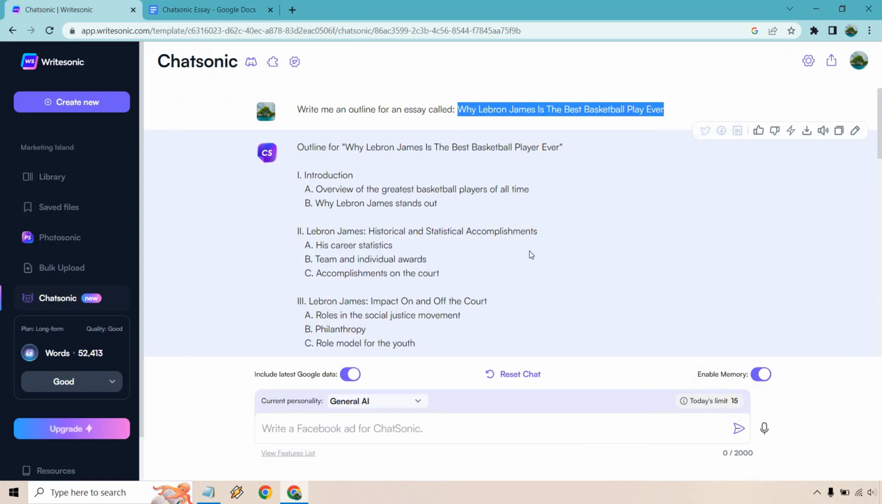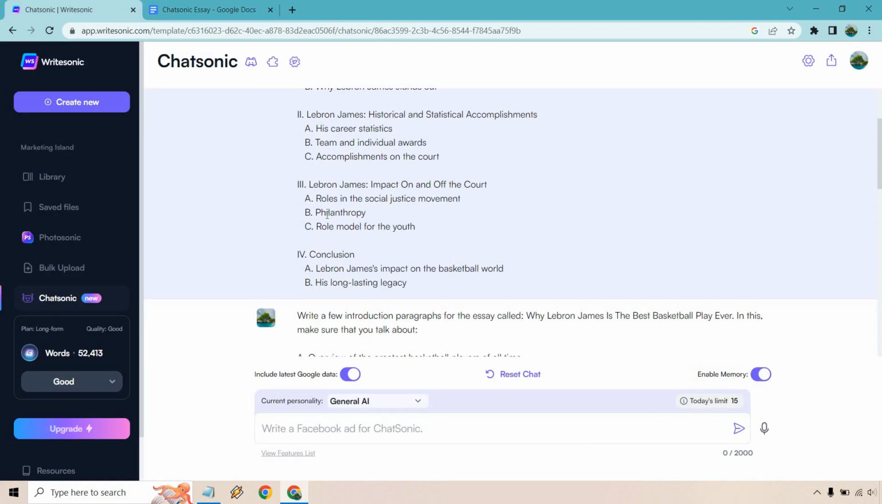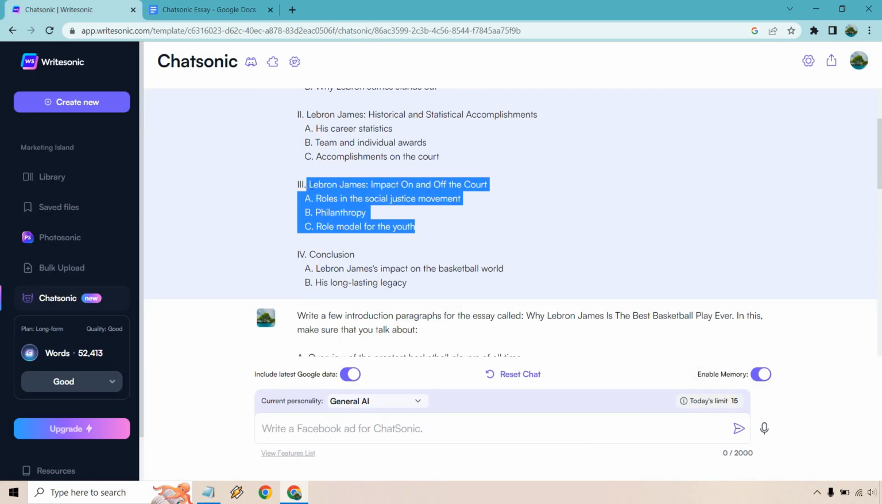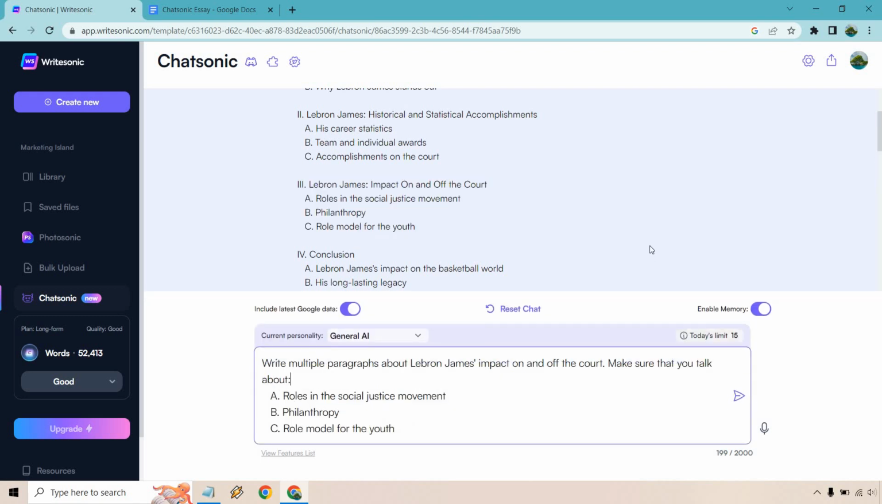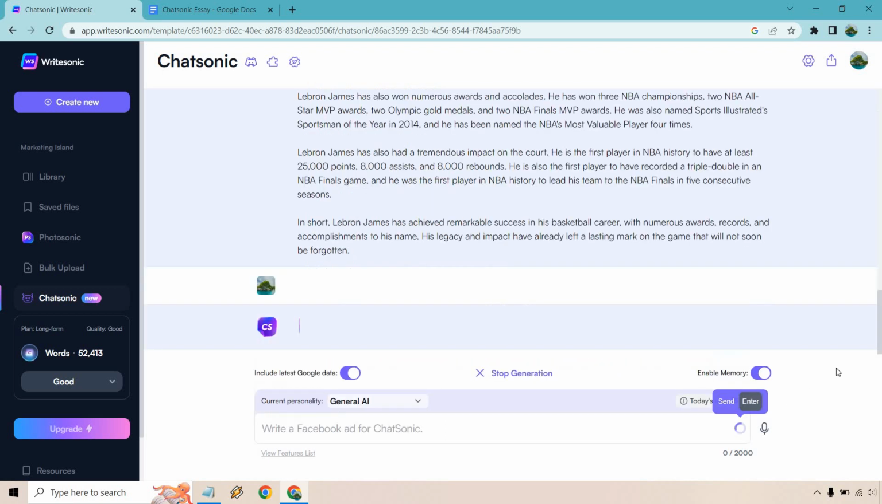Let's go to the next one. So we have this right here. Once again, I'm going to do a similar prompt, so I'm going to copy and paste it. Give me one sec. Write multiple paragraphs about LeBron James's impact on and off the court. Make sure you talk about his roles in social justice, philanthropy, and role model for the youth. Let's click on the arrow here and see what we get.